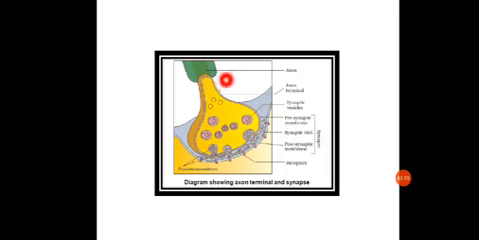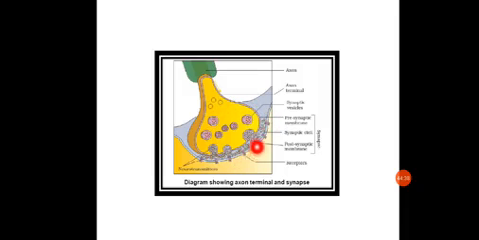So here this is the axon terminal, and the synaptic bulb is present at the axon terminal. Just after this we will have another dendrite, which is responsible for receiving the signal. It may be a dendrite, or it may also be a muscular junction, depending on the type of nervous system. Suppose it is a dendrite. Between these two, this region is called a synapse.